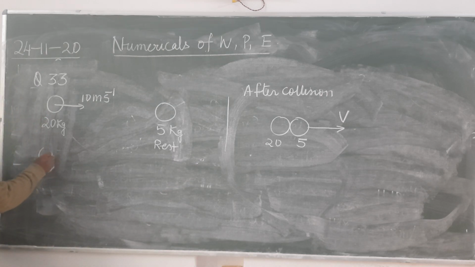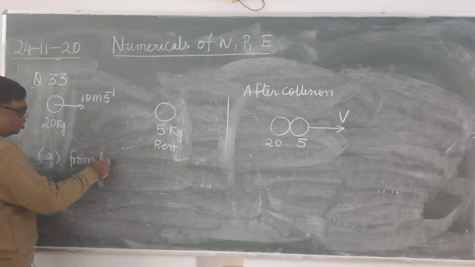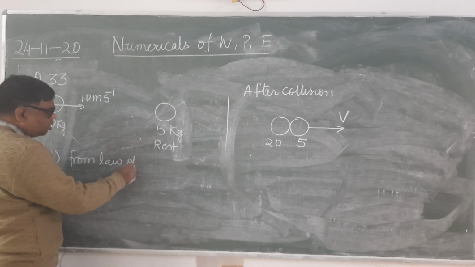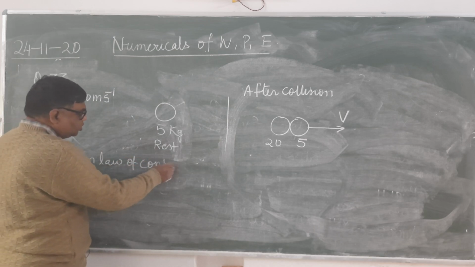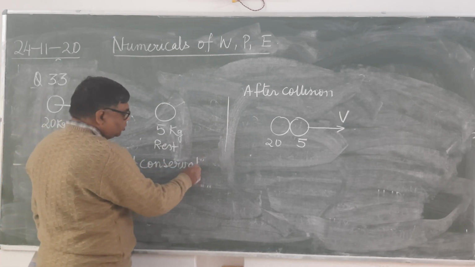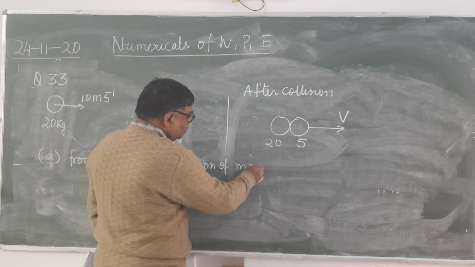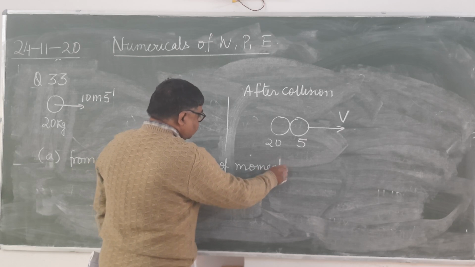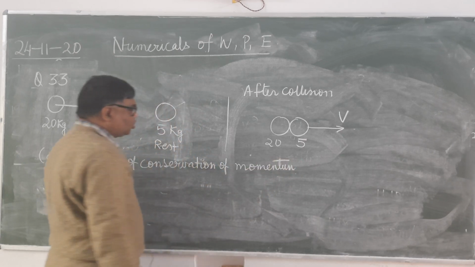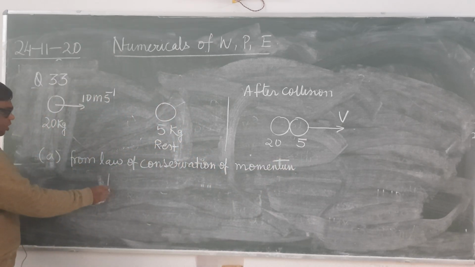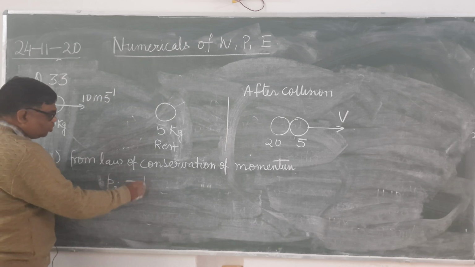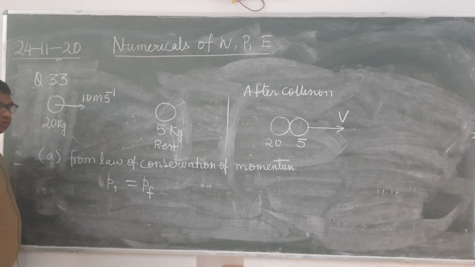So from the law of conservation of momentum, total momentum before collision will be equal to the total momentum after collision. What is total momentum before collision?